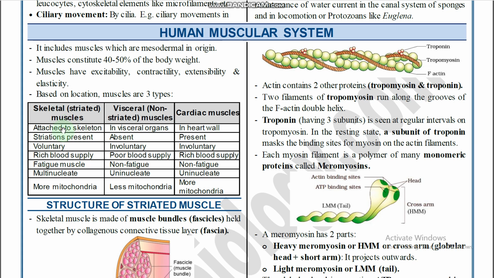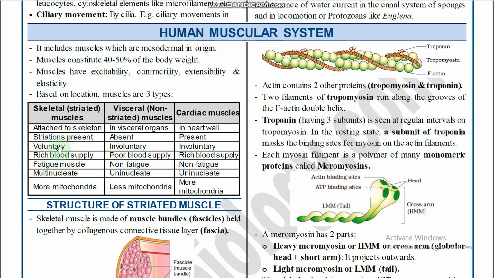Skeletal muscles are attached to the skeleton. The muscles attached to the visceral organs are called visceral muscles, also called smooth muscles. The muscles present in the heart wall are called cardiac muscles, right? In skeletal muscles, striations are present. Actin and myosin are arranged serially and repeatedly, so striations appear. In smooth muscles striations are absent, and in cardiac muscles striations are present.